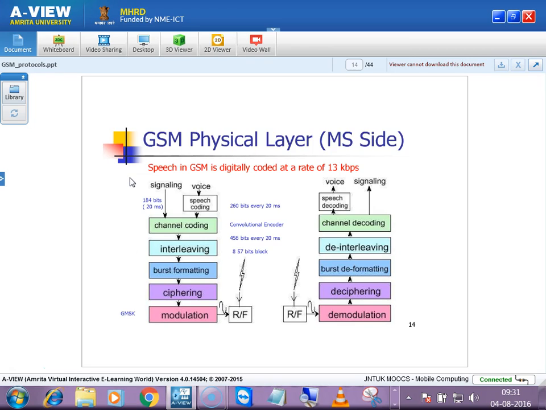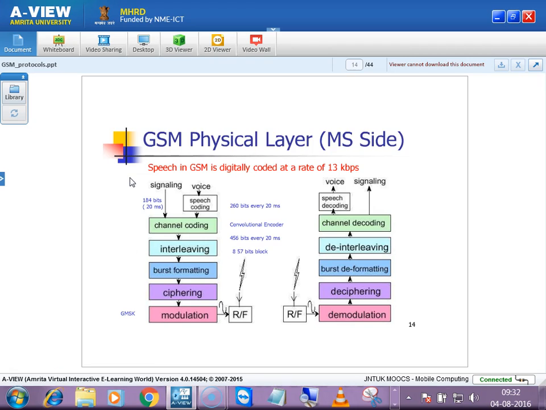So the speech signal is channel coded, and then interleaving, which I told you in the previous session, where we leave some time slots in the time domain. If you are leaving bandwidth, it is called guard bands in the frequency spectrum. Here we call it interleaving, and then burst formatting. In the sense, we'll be forming those bits into bursts, some group of bits.